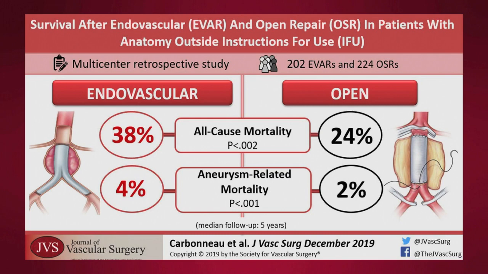Aneurysm-related mortality was 3.5% in the EVAR group and 2.2% in the open surgical group. The authors concluded that patients with IFU violations have longer and higher long-term survival with open surgery compared with EVAR.